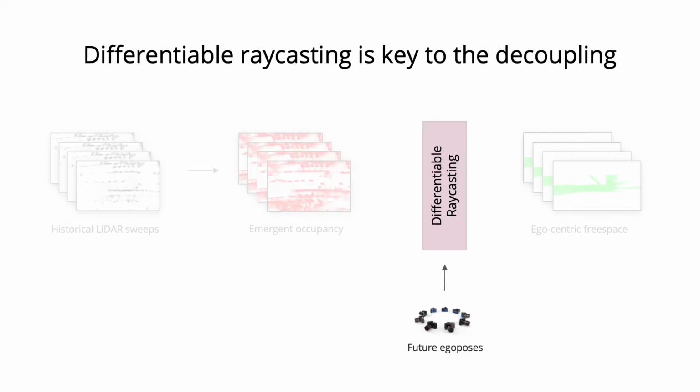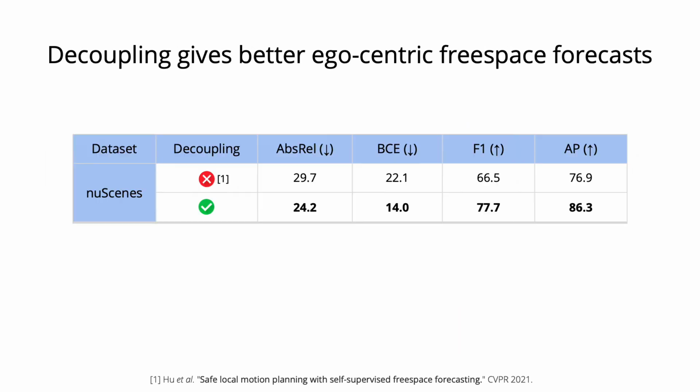For this decoupling, differentiable raycasting with known ego poses is key. In fact, we relax our previous assumption of known ego poses and show that future ego motion is actually available both during training and testing.